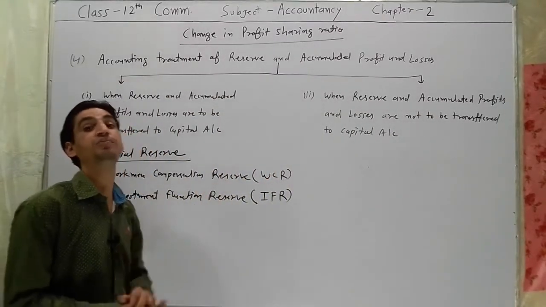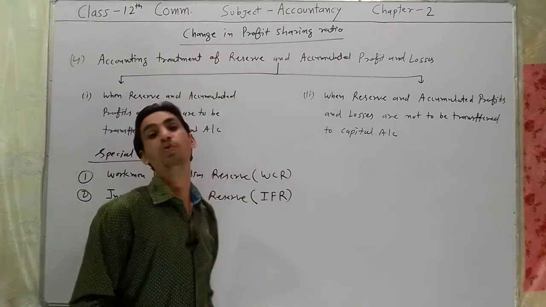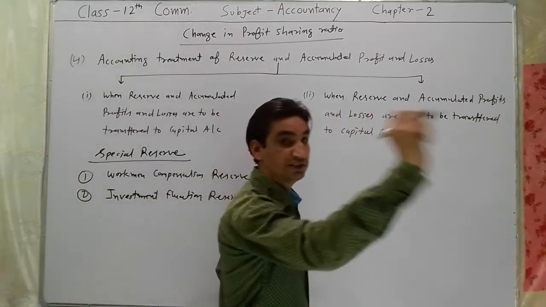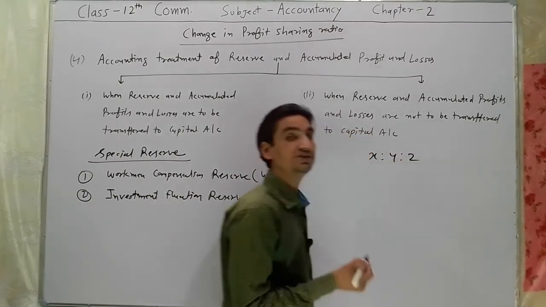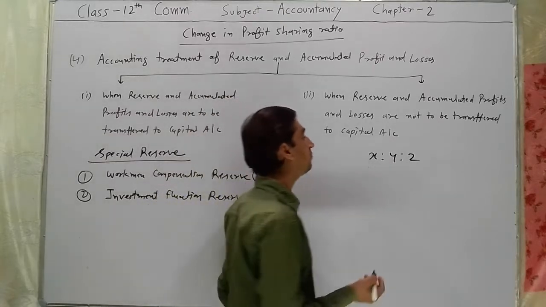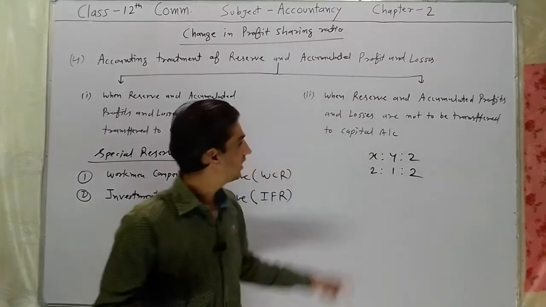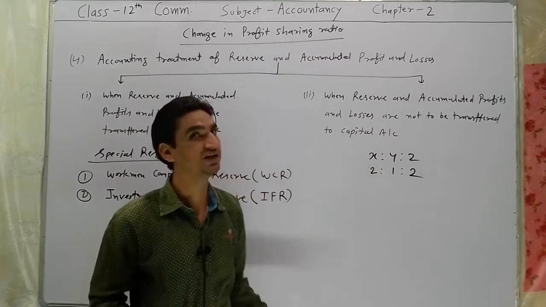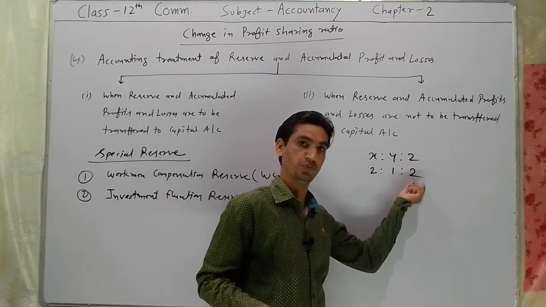How will these reserves be treated when partners decide to change their profit sharing ratio? So first, listen. X, Y and Z, these are three partners in a firm sharing profit and losses in 2:1:2.